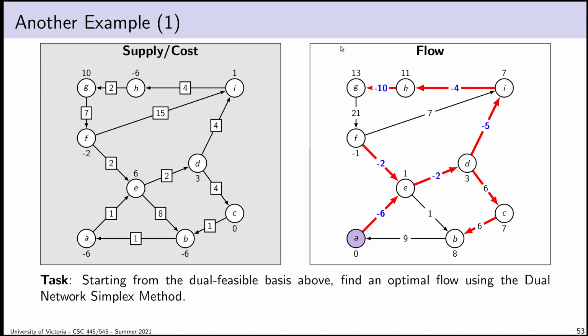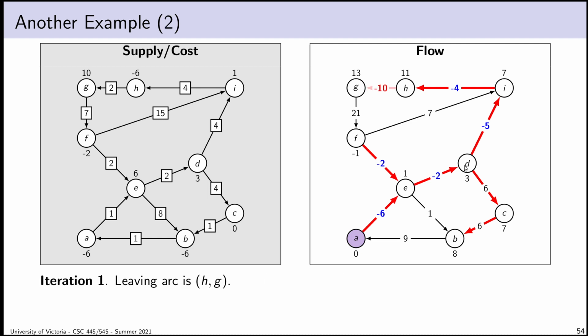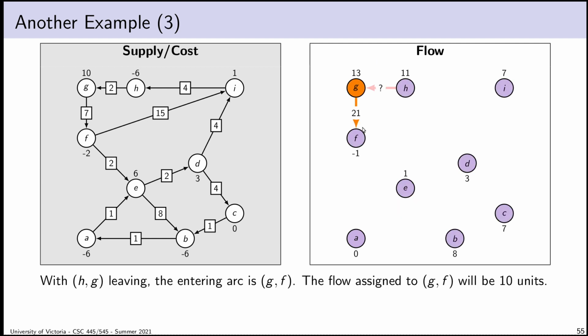Okay, so the first question is, what will our first pivot be? I think our first leaving arc will be HG. Oh, sure enough, there it is. We'll notice that, of course, that puts G in C1 by itself. And I wonder what the entering arc is. So the entering arc obviously has to be this. There's just no other choice. So sure enough, there it is.